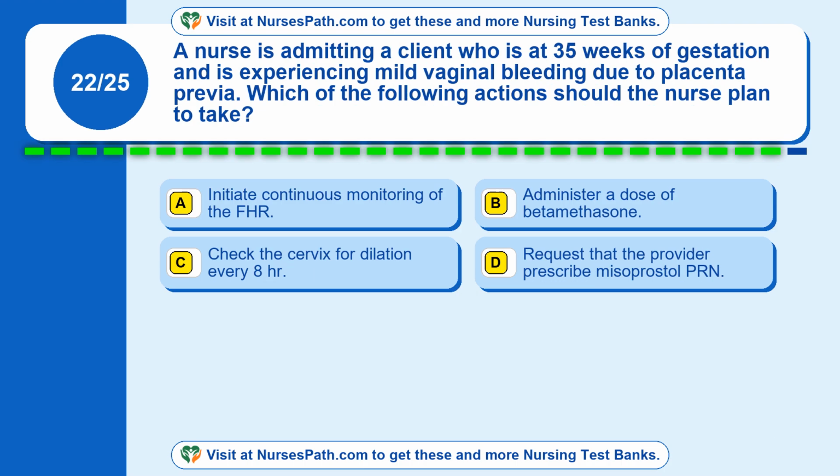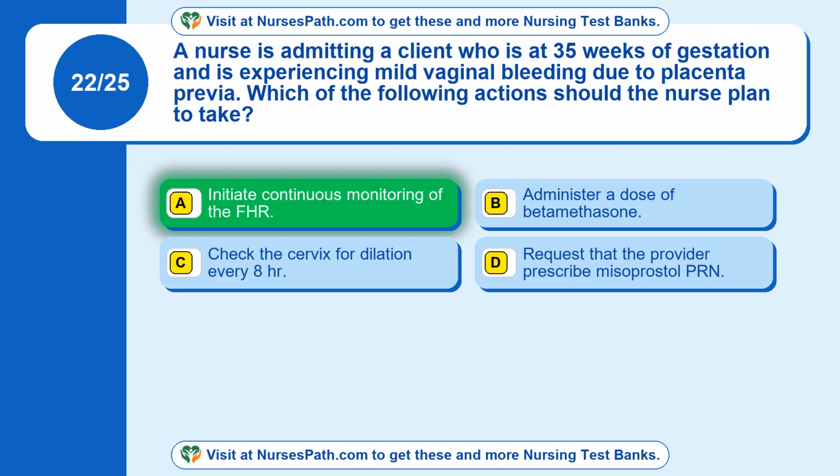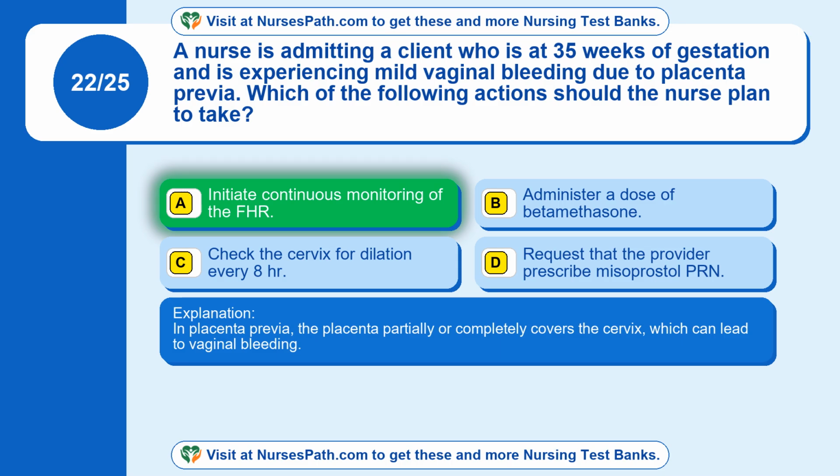Question 22. A nurse is admitting a client who is at 35 weeks of gestation and is experiencing mild vaginal bleeding due to placenta previa. Which of the following actions should the nurse plan to take? Option A, initiate continuous monitoring of the FHR. Option B, administer a dose of betamethasone. Option C, check the cervix for dilation every 8 hours. Option D, request that the provider prescribe misoprostol PRN. The correct answer is option A, initiate continuous monitoring of the FHR. In placenta previa, the placenta partially or completely covers the cervix, which can lead to vaginal bleeding.